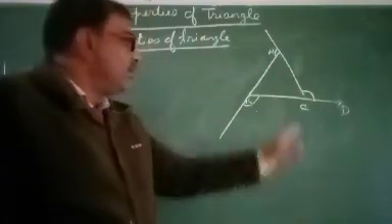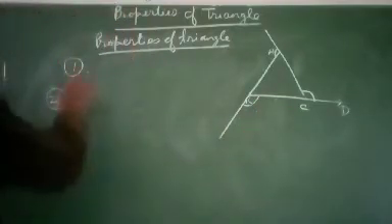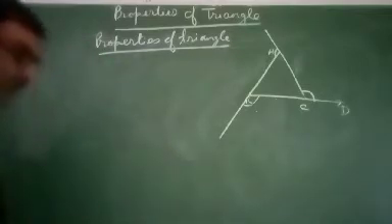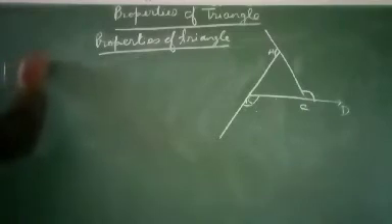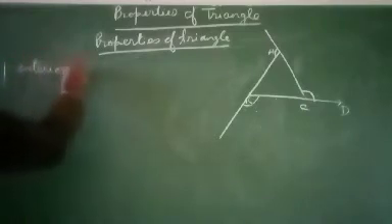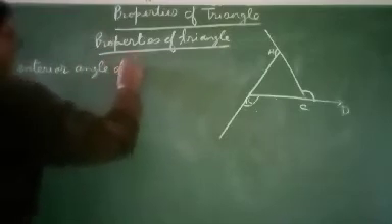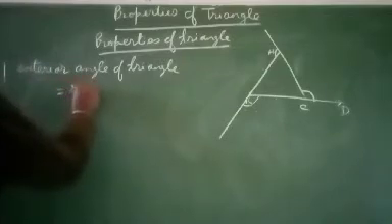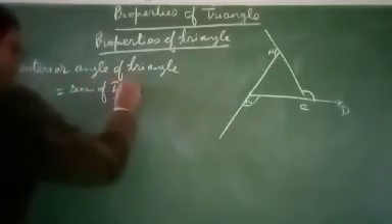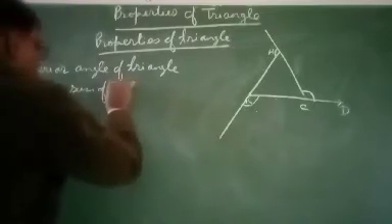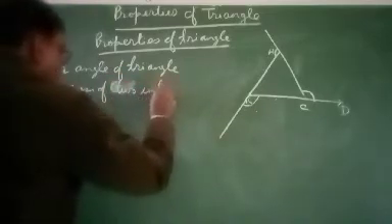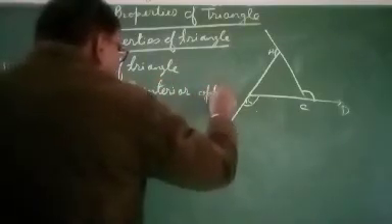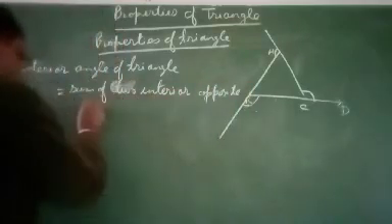So exterior angle of a triangle equal sum of two interior opposite angles.